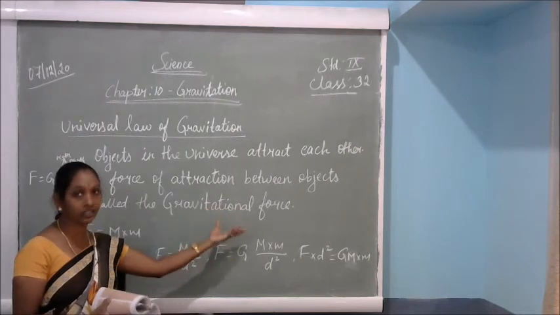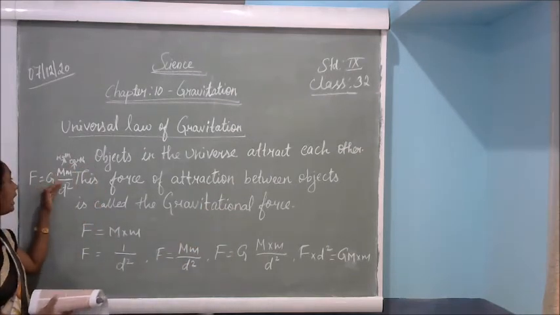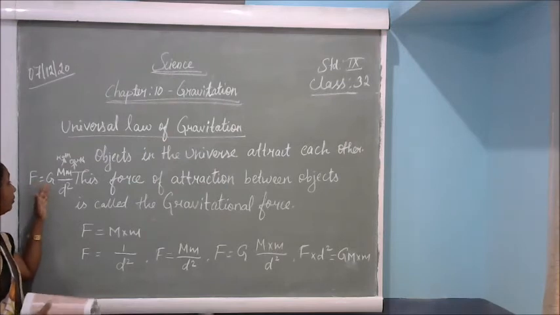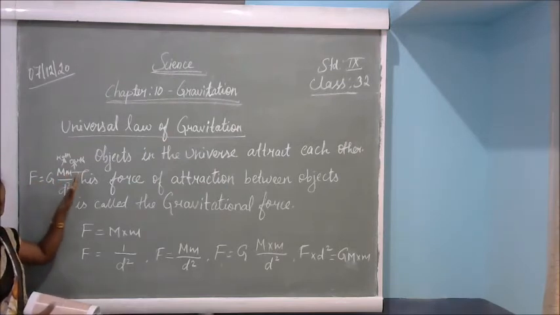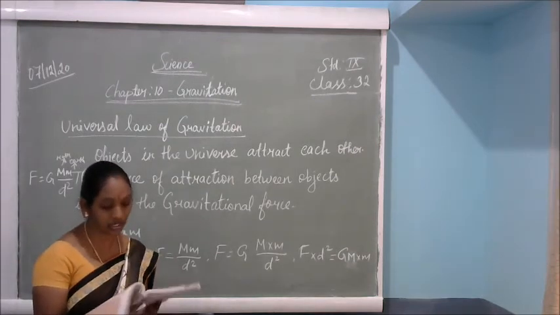How to calculate the gravitational force: F is equal to G into the two objects' masses divided by distance square. Okay, that is F is equal to G times the masses of two different objects divided by distance square. So like this we have to calculate the gravitational force.